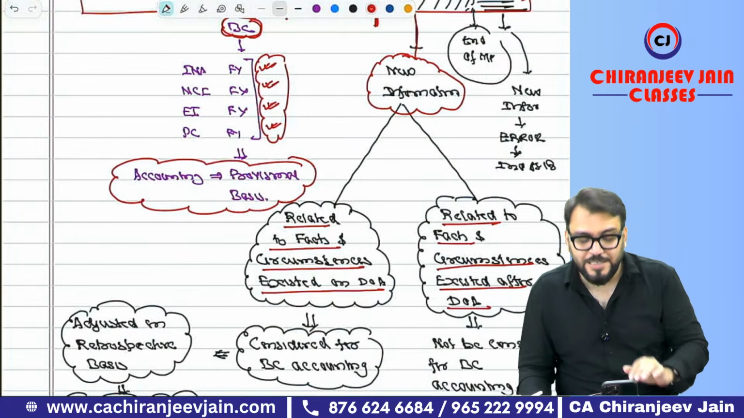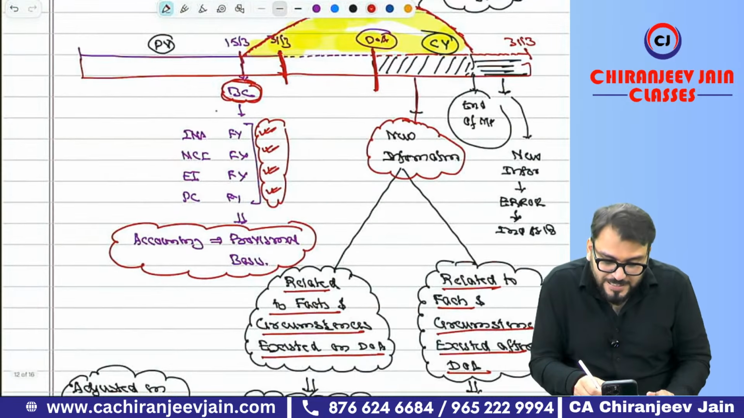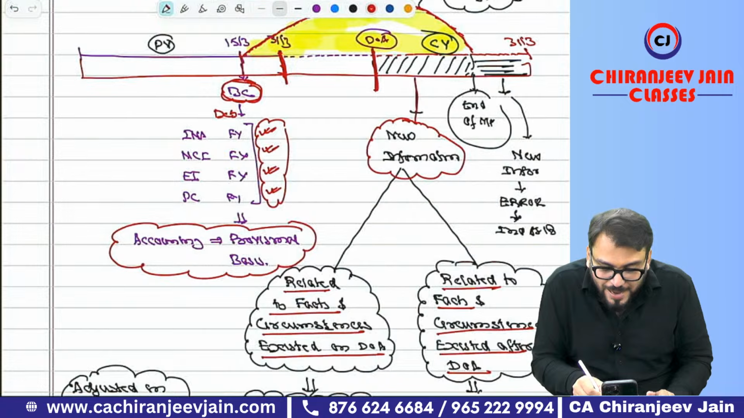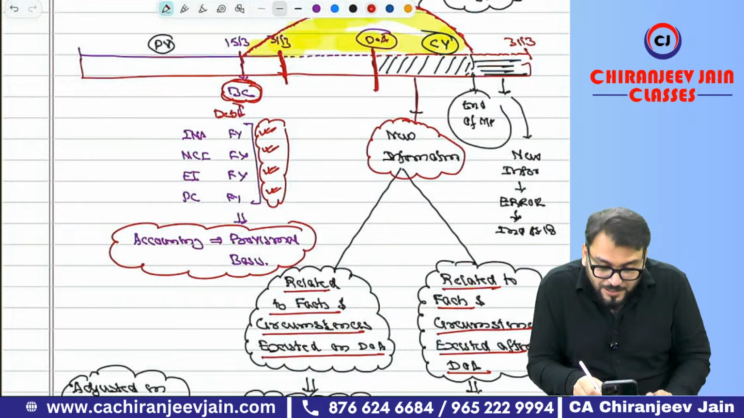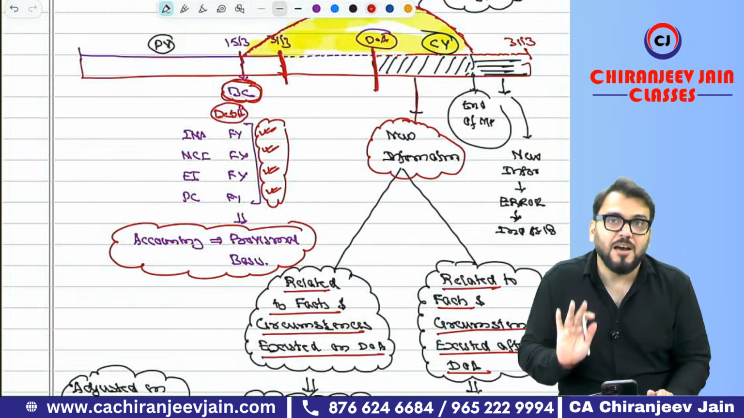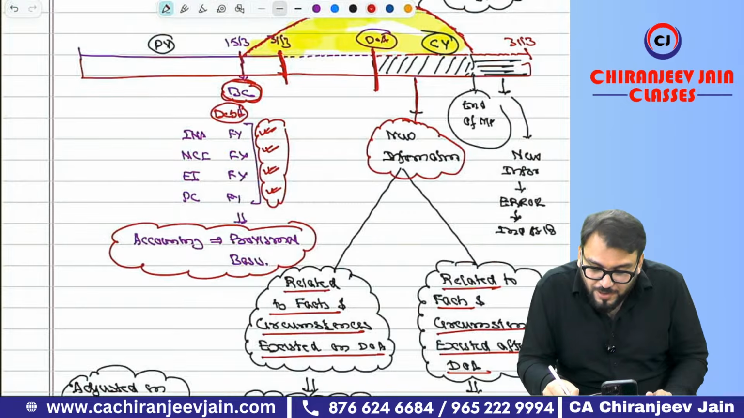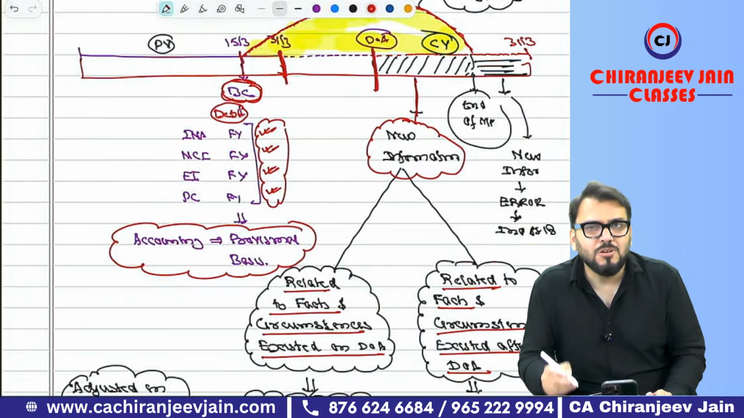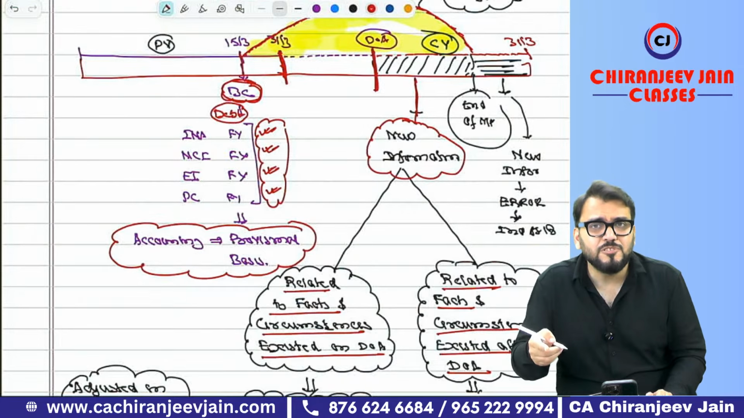Let me take one example. Suppose there was one debtor of the acquiring company, and that debtor became insolvent before 15 March, but that information was received during the measurement period. So can you say that this becomes a fact and circumstance that existed on the date of acquisition? Correct?